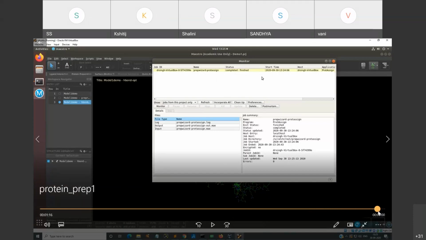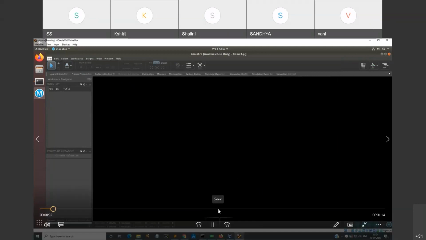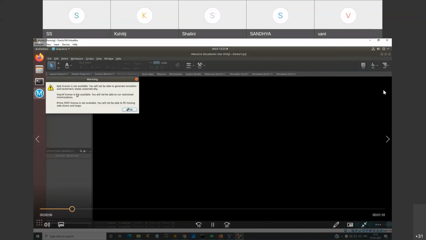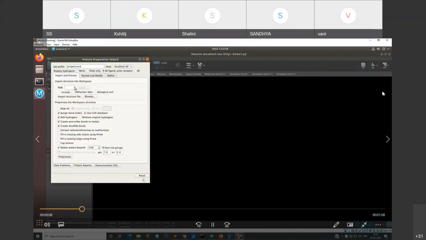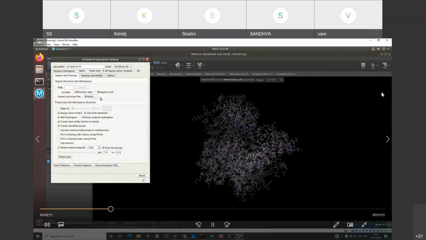It will be good if you can see, I had already saved it onto the desktop of my machine. So I opened it from the protein preparation wizard, and I just kept the default parameters with the opening of my molecule which I had saved.